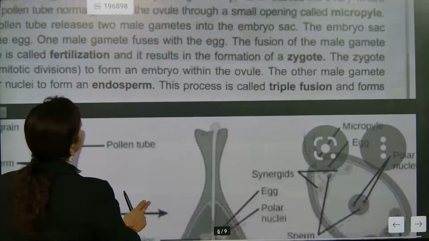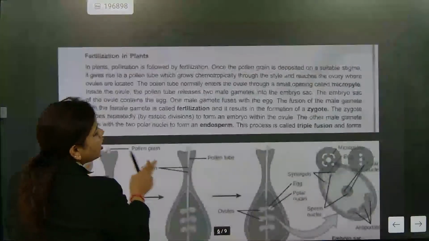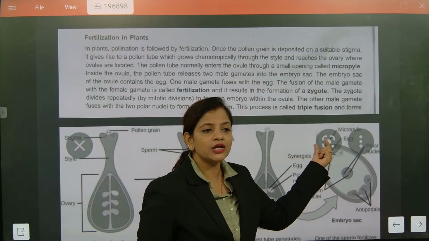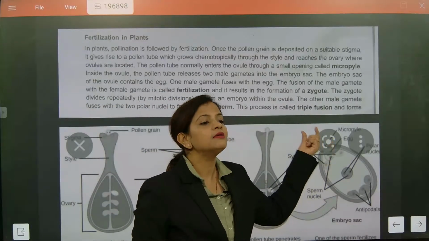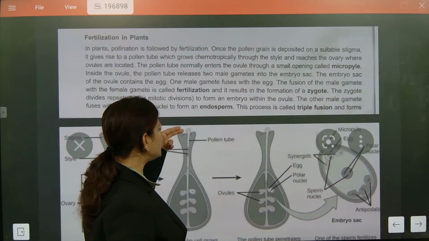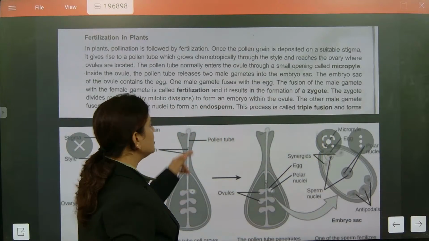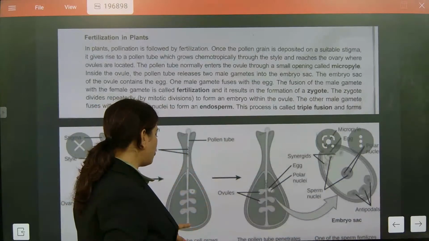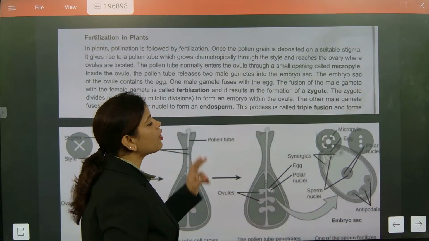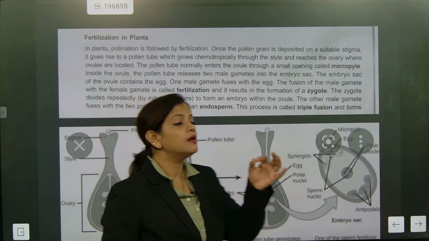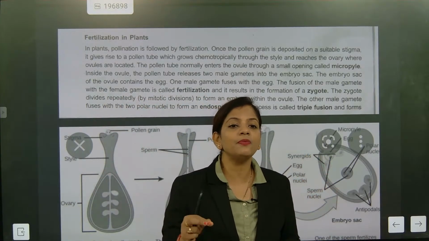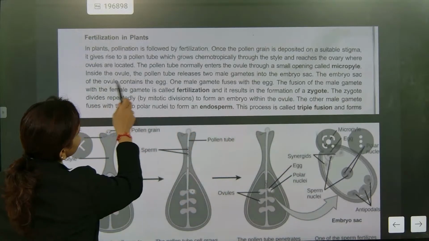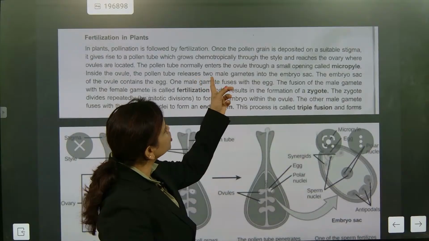Please remember this section. The opening of the ovule region, what is it called? Micropyle. The filament which is made, the tube, is called the pollen tube, which connects to the ovule section, the ovary section. The opening part is called the micropyle. The opening section is called what? Micropyle. Understood?